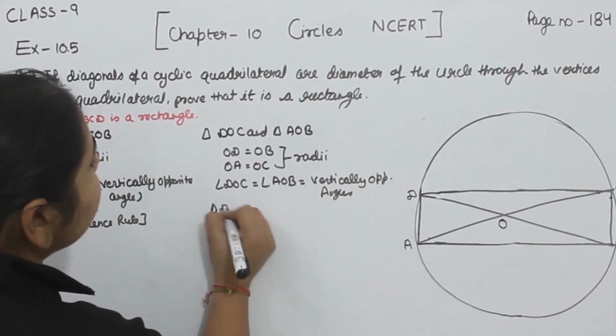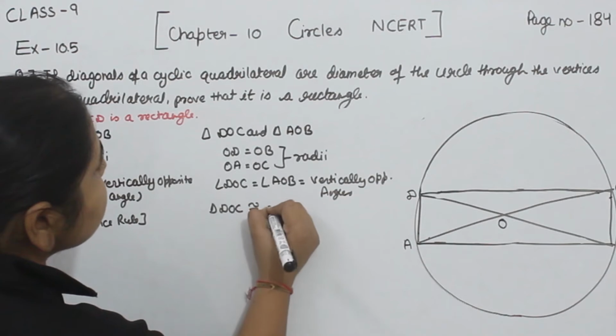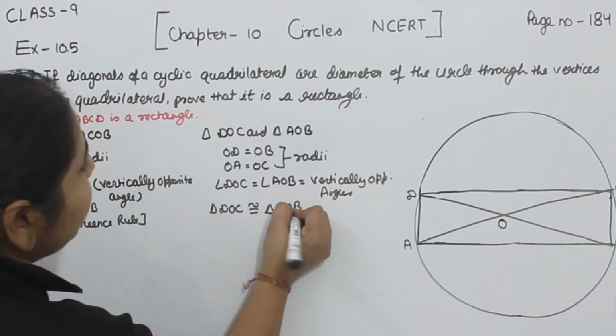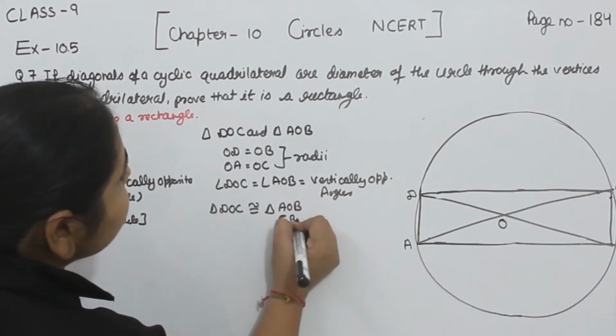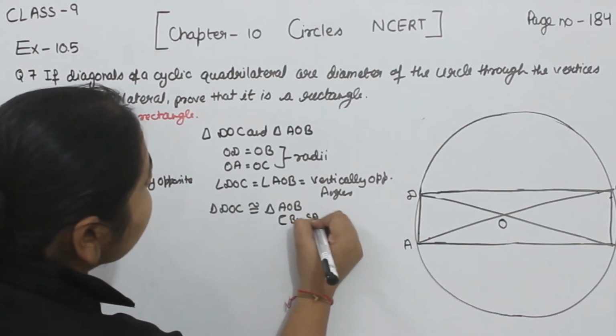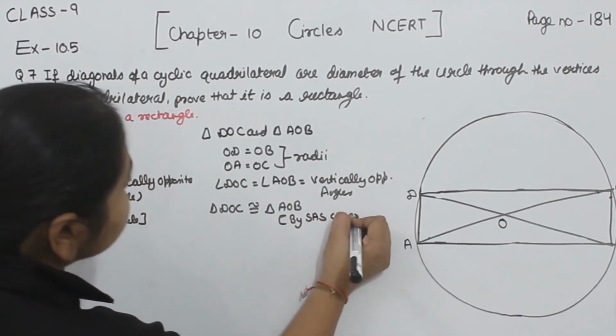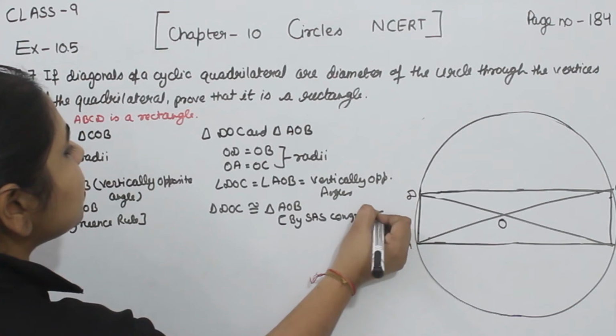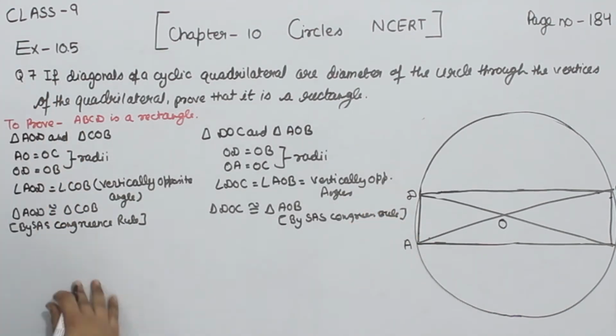So the triangle DOC is congruent to the triangle AOB by side angle side congruence rule.